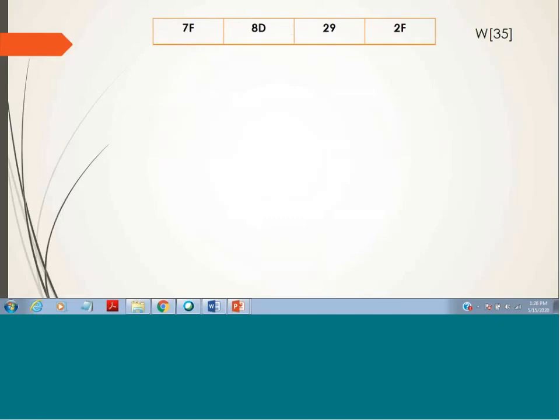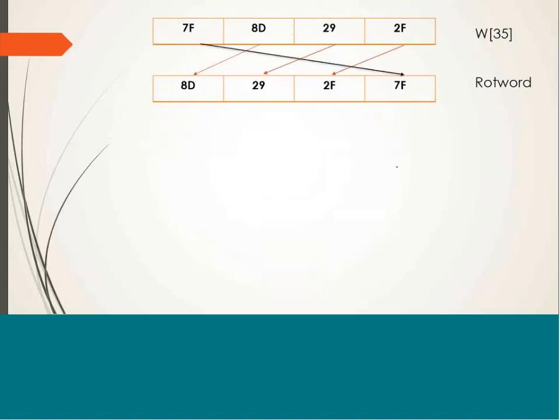The first operation performed on this is RotWord. We perform a 1 byte circular left shift on W35. So we have shifted each byte 1 position back and the first byte comes to the last position.